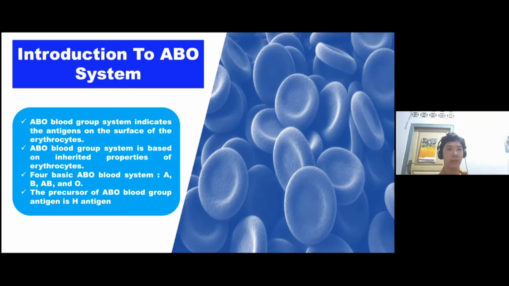An individual with A blood type has A antigen on their erythrocytes. Likewise, the B blood type has B antigen on the erythrocyte surface, whereas the O blood type does not have A and B antigens on the erythrocyte surface.